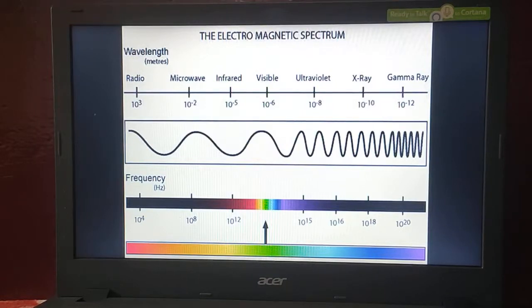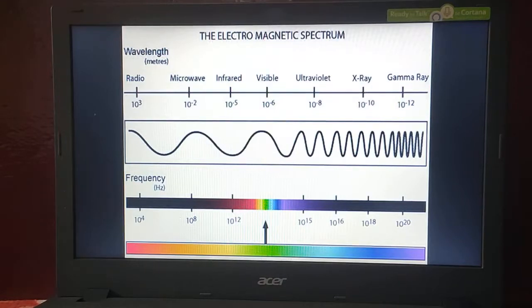These are the only visible radiations. Out of 7 electromagnetic wave radiations, visible waves are the only radiations that we can see.